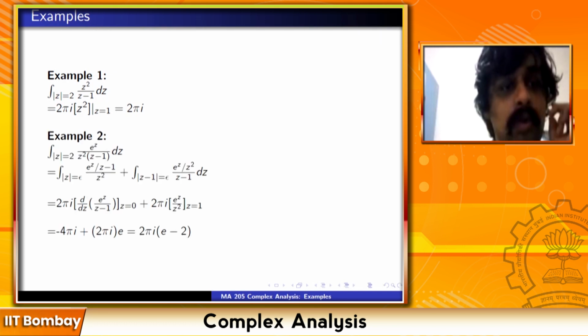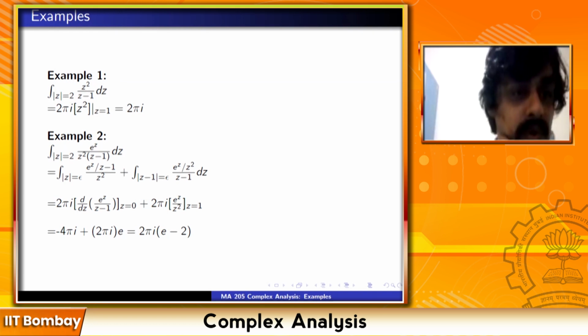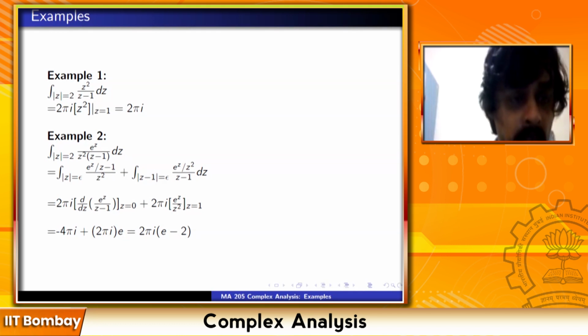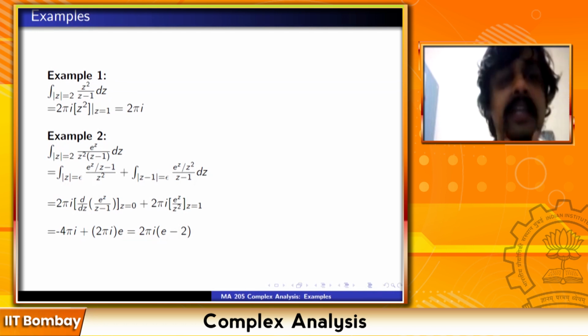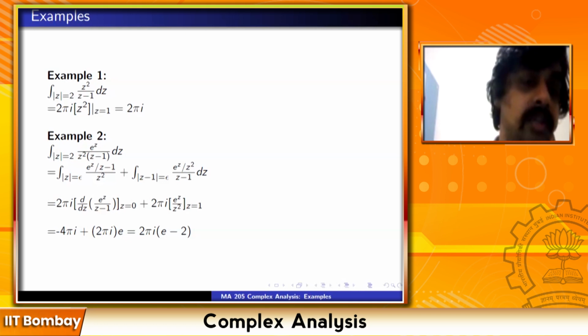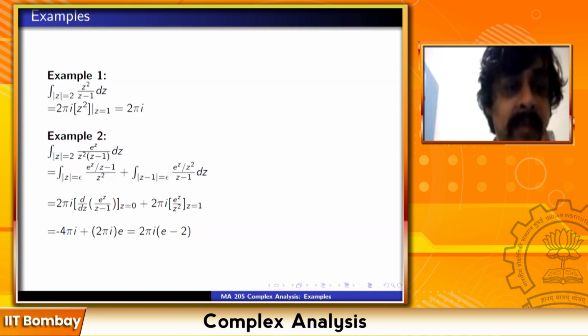Let's take example 2. The integral of e raised to z upon z square into z minus 1 dz on mod z equal to 2. I'll break this into a sum of two integrals around the two poles, z equal to 0 and z equal to 1. So this is e raised to z upon z minus 1, upon z square, integrated along a small curve around 0, plus the integral of e raised to z by z square upon z minus 1 integrated on a small curve around 1. This is the usual thing which we have discussed again and again, breaking up an integral along a large contour into a sum of small circles around the poles.